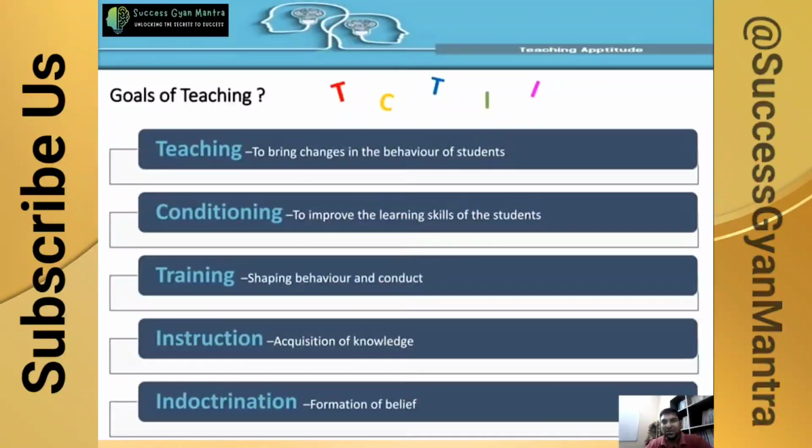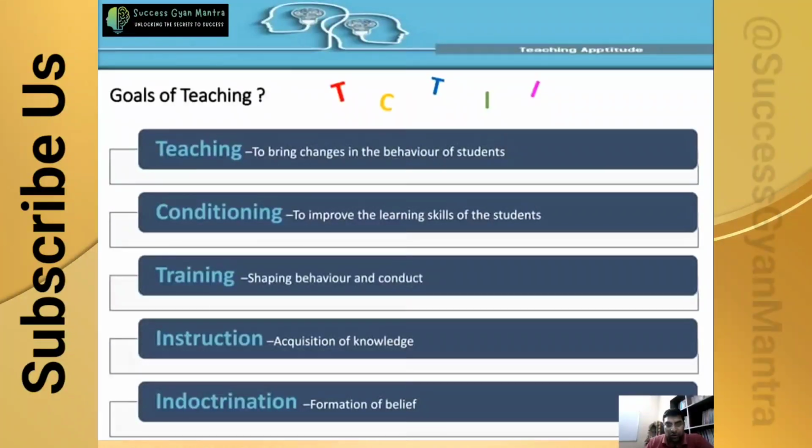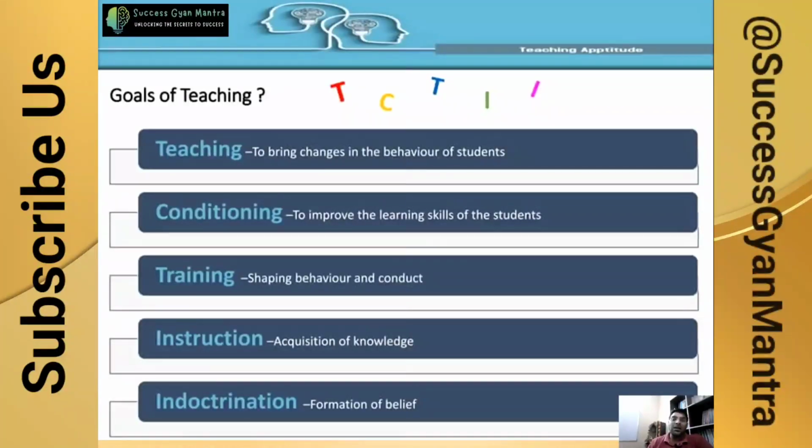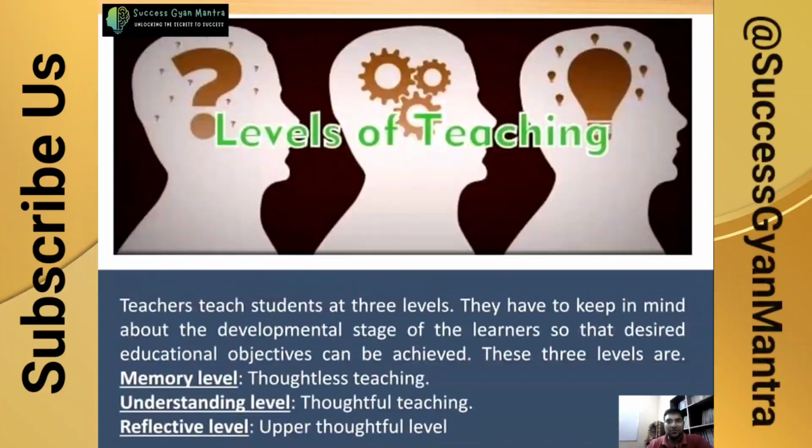So teaching goals mean they will try to change the behavior of the students. Conditioning is followed to improve the learning skills of the students. Training is given for shaping the behavior and conduct, how the students will conduct themselves, the code of conduct. Then instruction is given to provide knowledge to the students. And indoctrination means formation of beliefs; they will create some trust among the students.